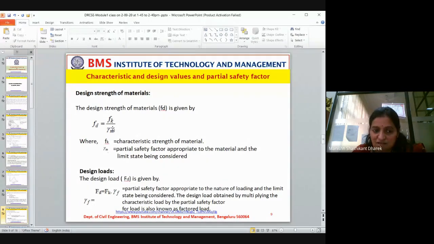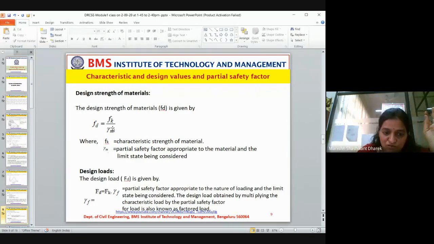Correct. In working stress method we use only factor of safety for material. In limit state method we apply it for both material as well as load. So it is partially for material, partially for load. The value of safety factor in working stress method is 3 for concrete, whereas here it is 1.5. In limit state method, steel we take as 1.15.